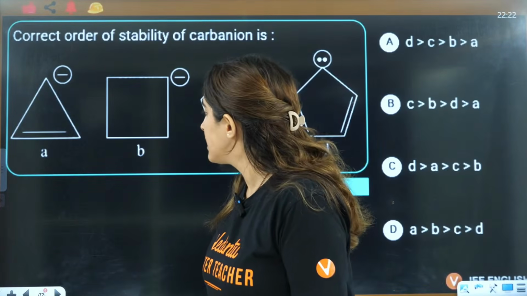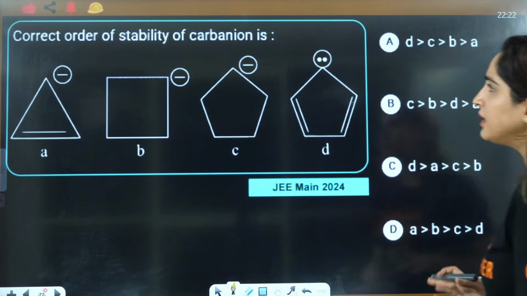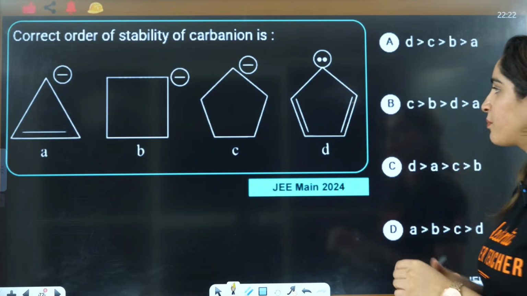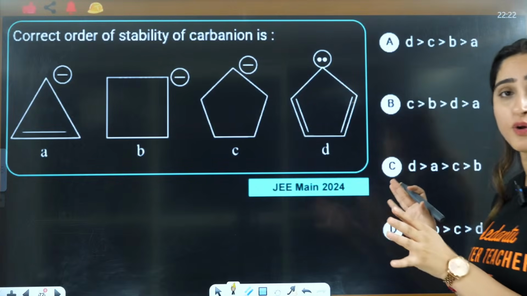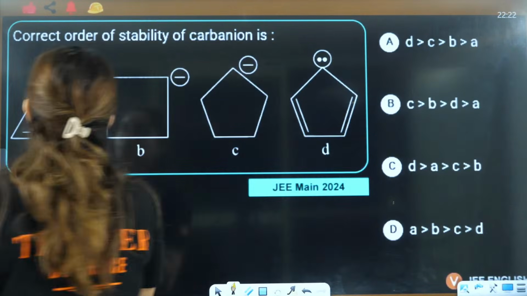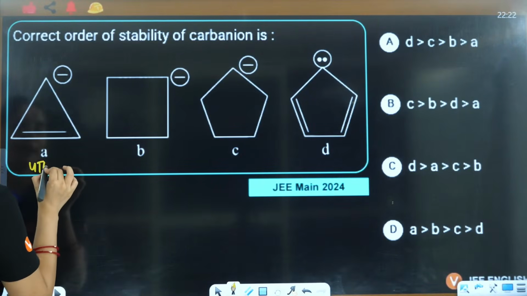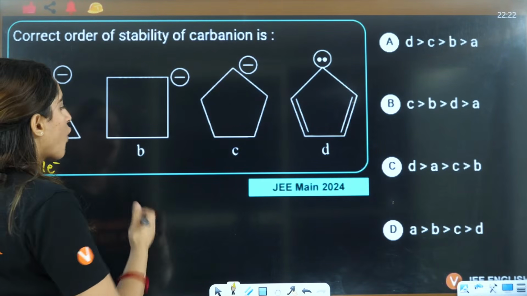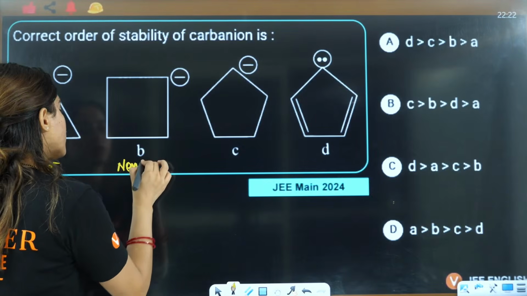This is very simple. Correct order of stability of carbanion, right? It is exactly based on aromaticity. If you see here, you have 4 pi electrons. Here this is non-planar, non-aromatic.